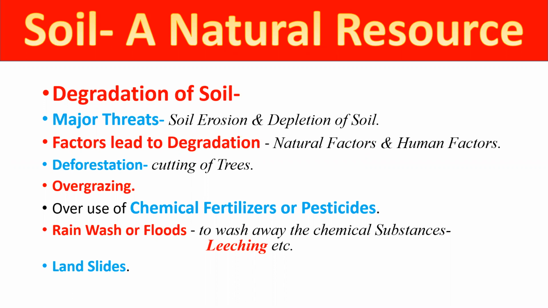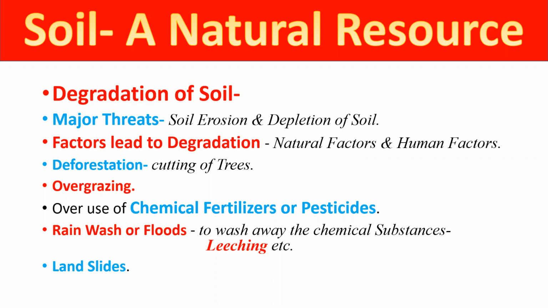Next point is overuse of chemical fertilizers and pesticides. After the 1960s, there was the Green Revolution, and we started to use different modern inputs for getting more and more output to fulfill the demand of the population. So we are using chemical fertilizers and pesticides, and these increase the alkaline nature of the soil.